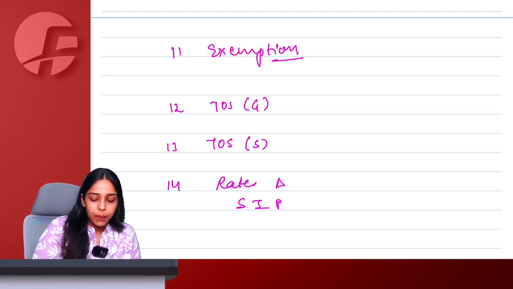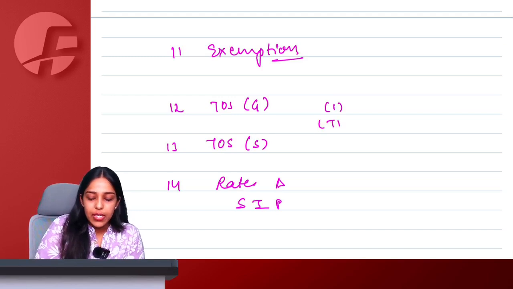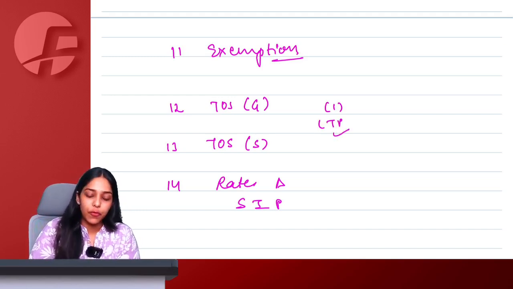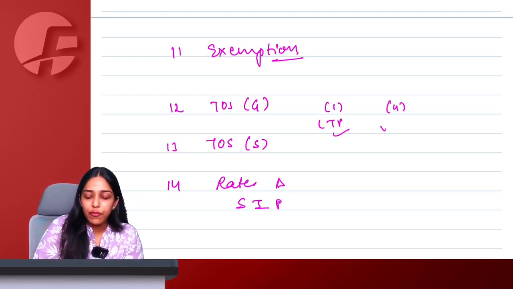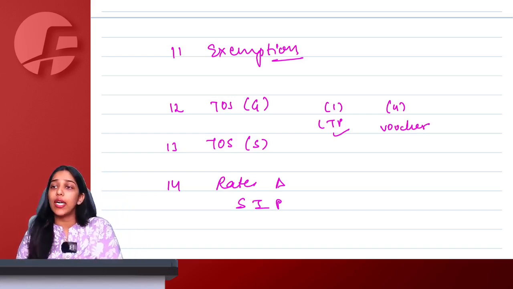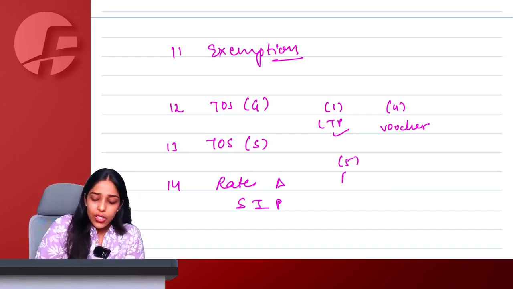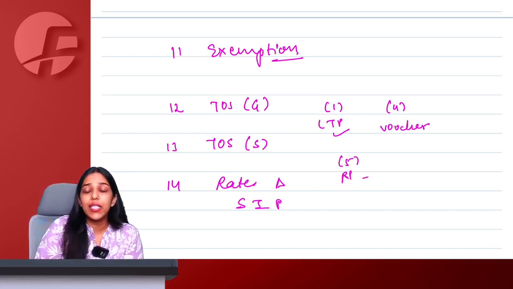Now talking about 12 and 13, ma'am, 4 subsections are ditto same. 1 simply says that liability to pay will arise as soon as time of supply comes. Then 4 says that for vouchers, if they are identifiable, issue date is the time of supply. If they are not identifiable, then redemption date is the time of supply. Residuary point says that if not falling anywhere, then for registered person due date, and for unregistered person whenever you are actually making the payment.